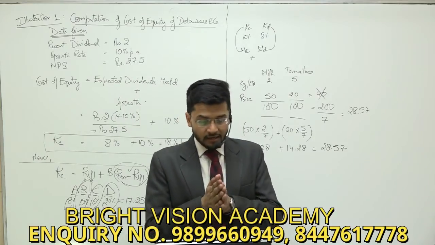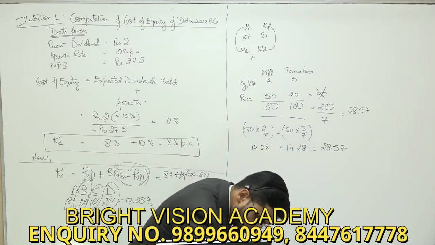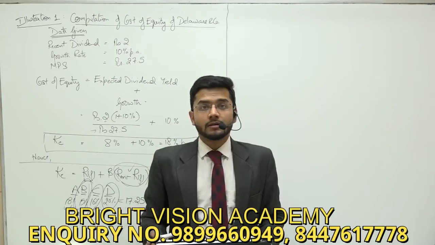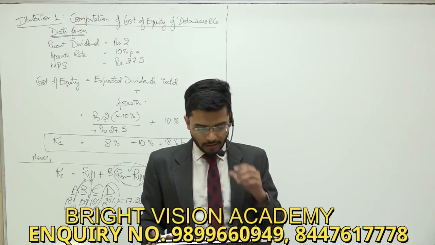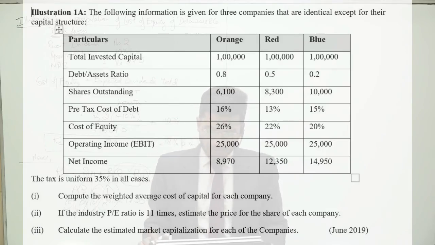So let us test our acumen and our knowledge with respect to computing the weighted average cost of capital. So let's start with illustration number 1A. The following information is given for three companies that are identical except for their capital structure. Total invested capital, same for all the three companies, Orange, Red, and Blue: 1 lakh, 1 lakh, 1 lakh.